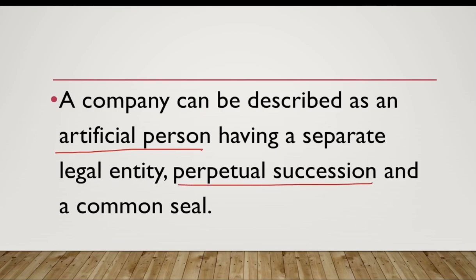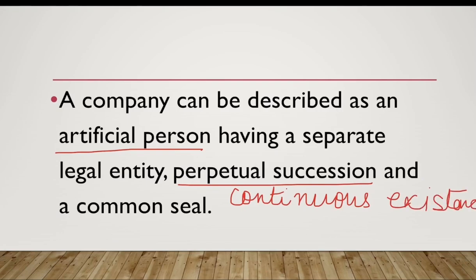Here, perpetual succession means continuous existence. The company continues to exist without depending on its members. So it is not dependent on the existence of its shareholders or members. It is created by law, so it comes into existence by law, and it also comes to an end by law. And the last one is the common seal.